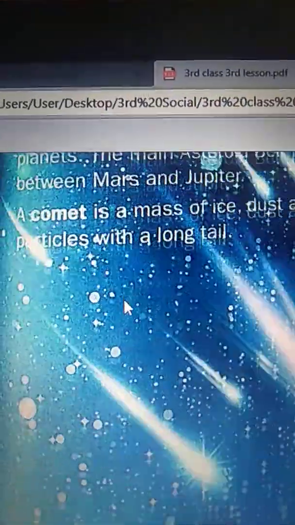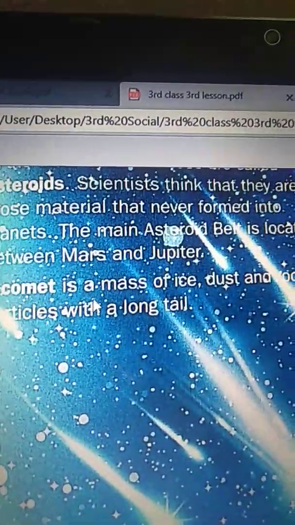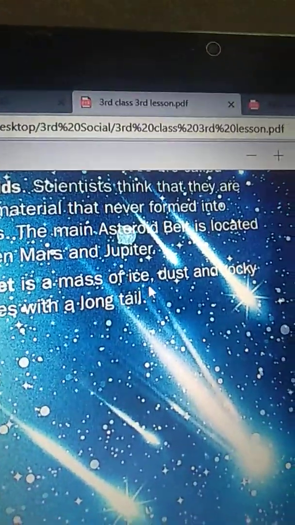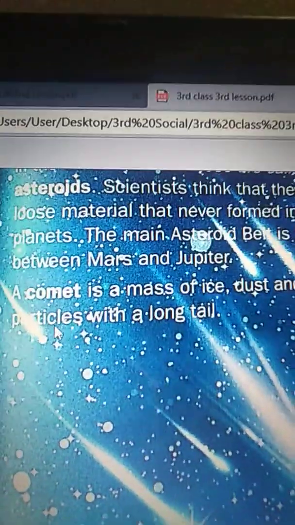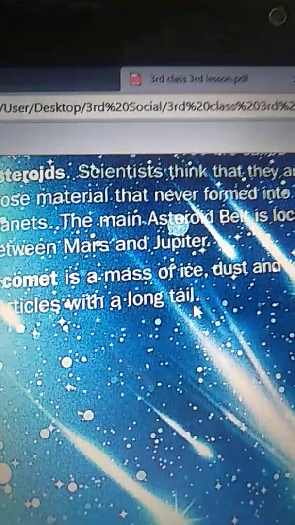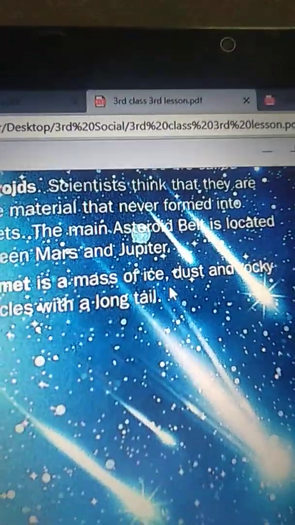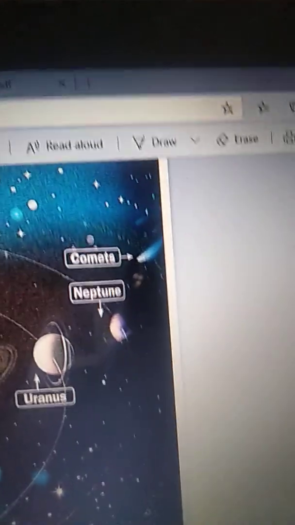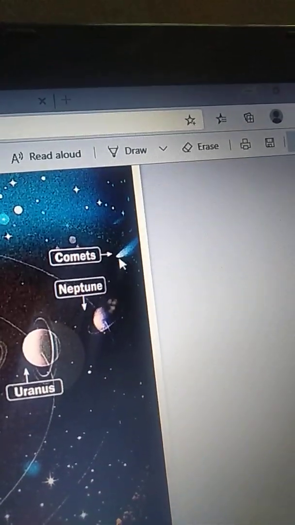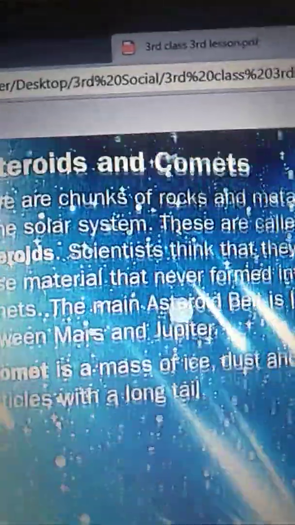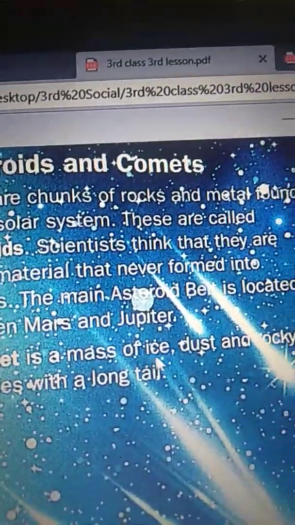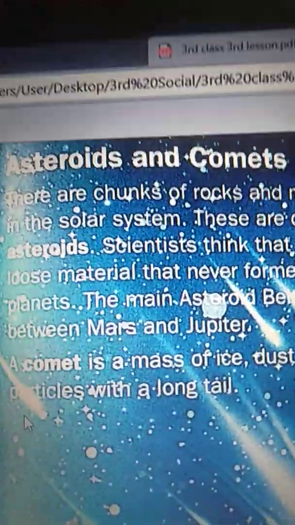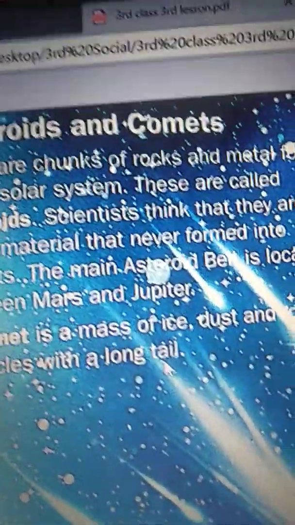And comet. A comet is a mass of ice, dust and rocky particles with a long tail. We can see in this picture clearly that it looks like a tail, right?